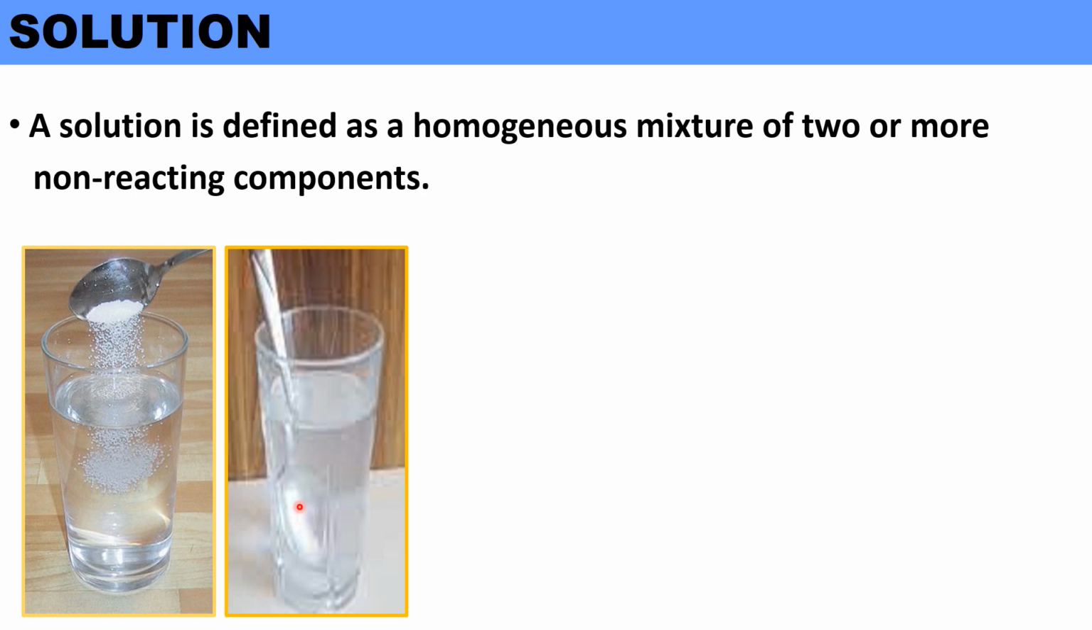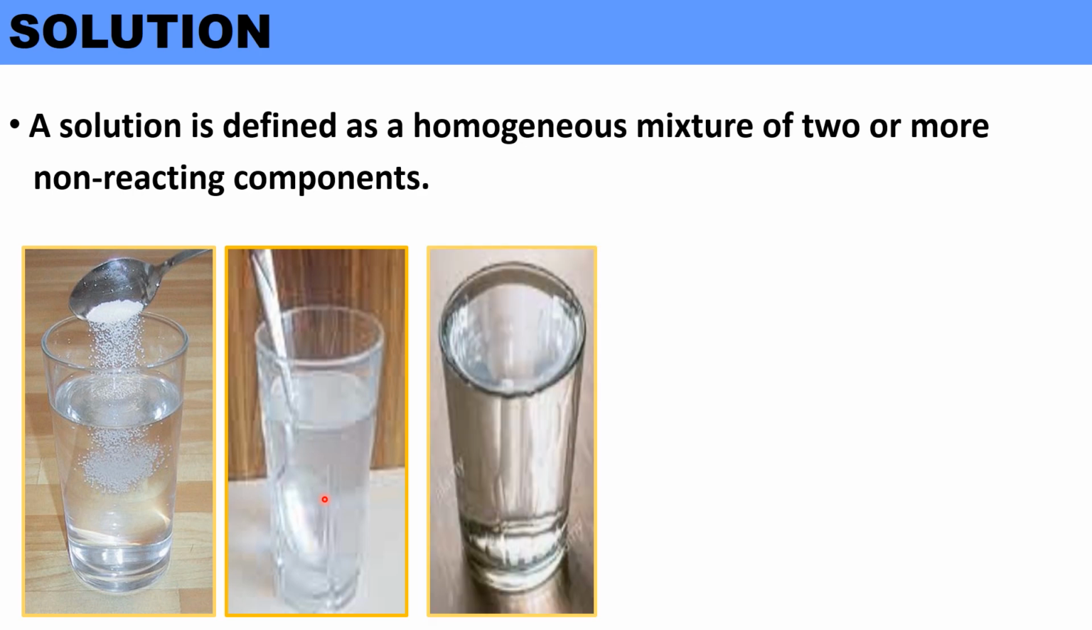Only the form of the salt is changed when it is dissolved in water. It retains its composition, that is salt is sodium chloride, NaCl, and its properties are the same, the same taste for the solution also. So this is a solution. A solution is defined as a homogeneous mixture of two or more non-reacting components. All solutions would be considered as homogeneous.